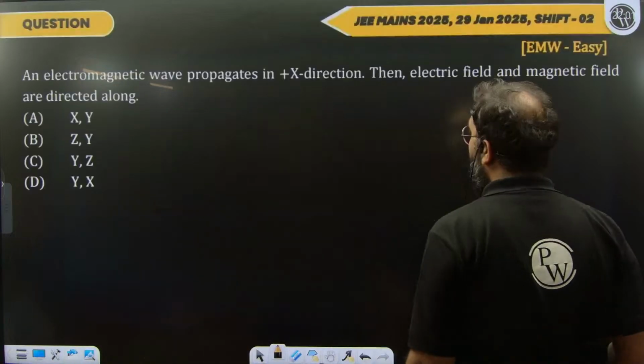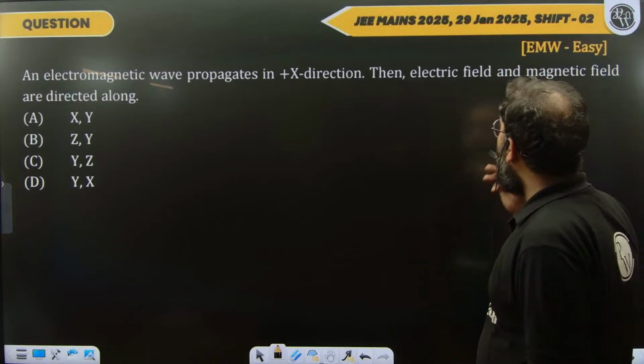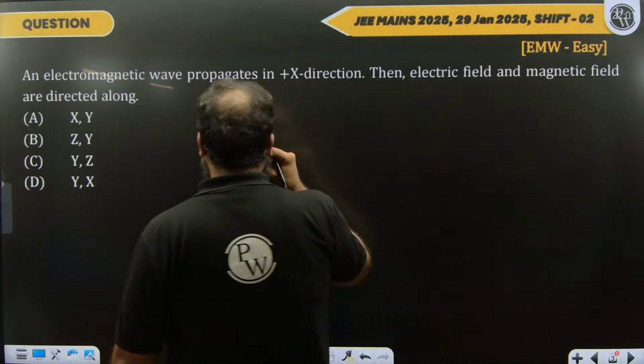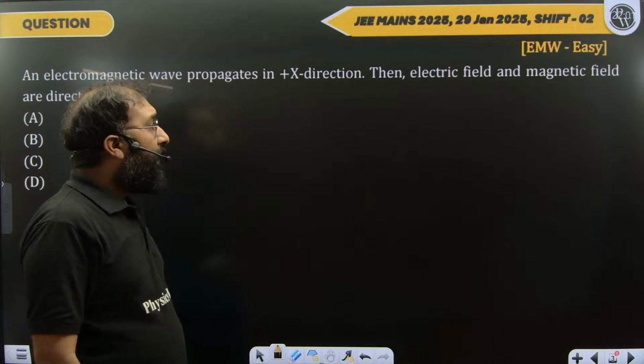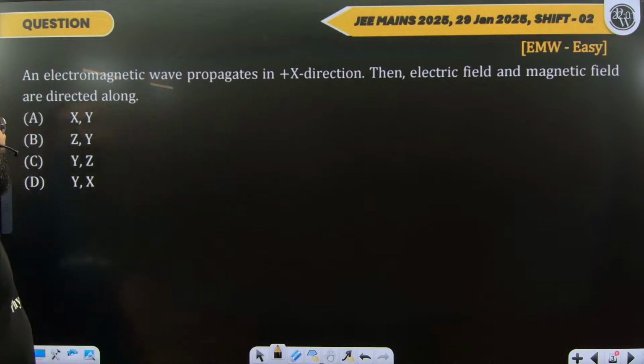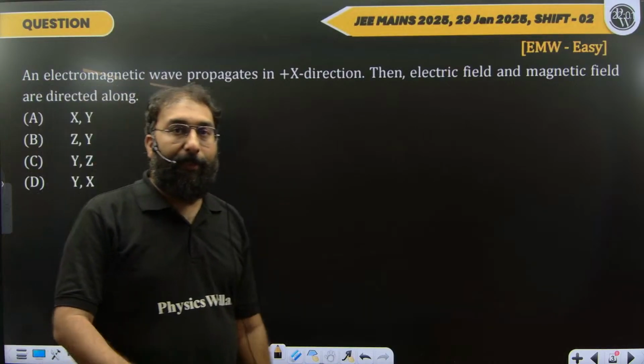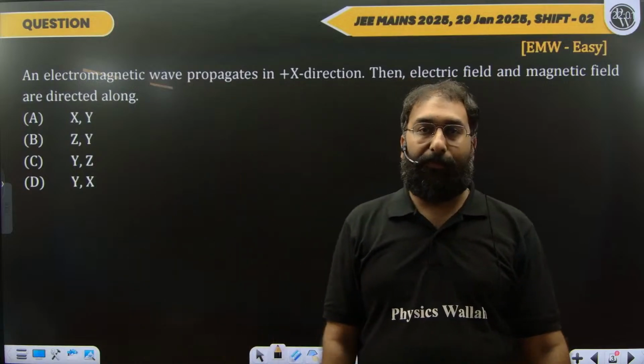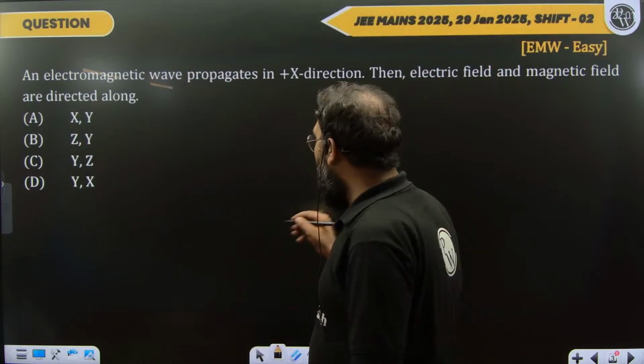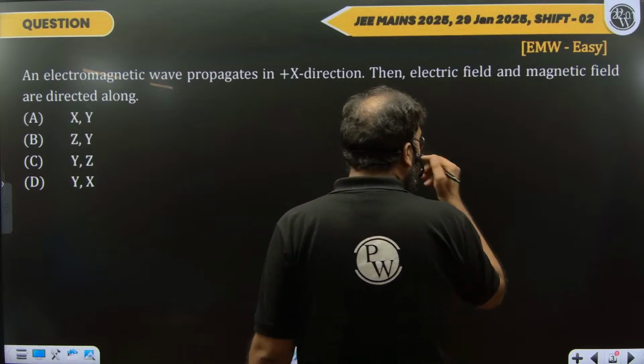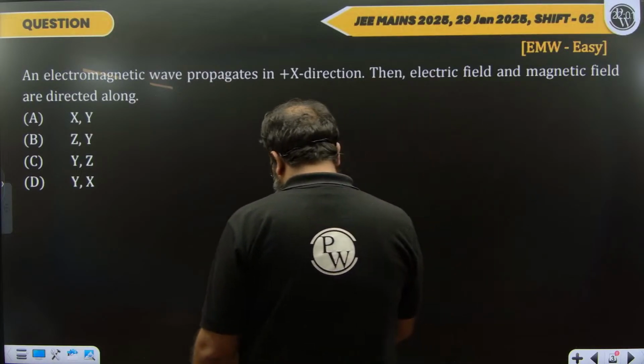So now we have a question here. An electromagnetic wave is propagating in x direction. Then the electric field and magnetic field are directed along. I think this is the easiest question that can be asked from this chapter. We only have to tell about the direction. So we know that the direction of